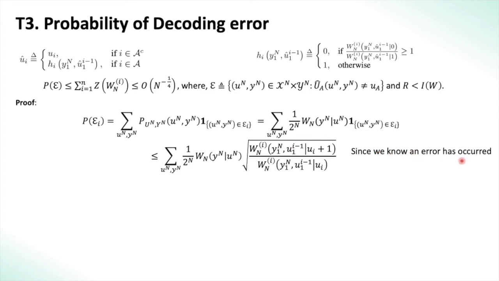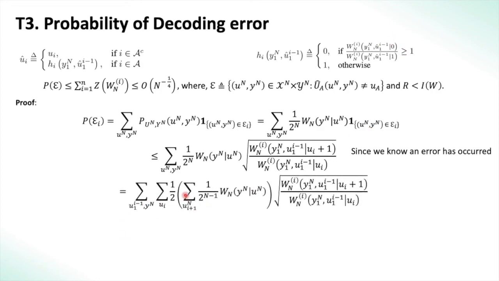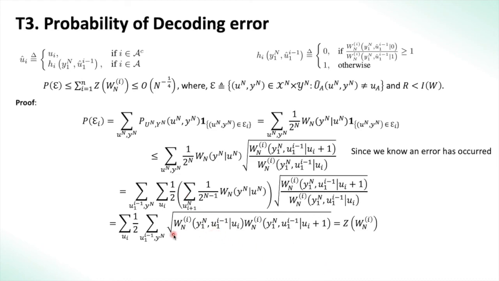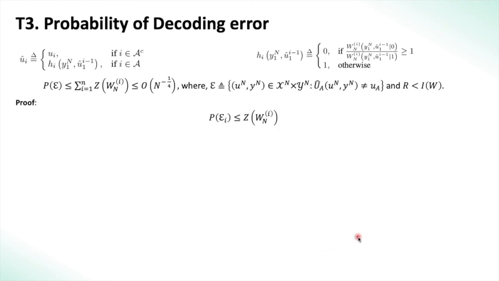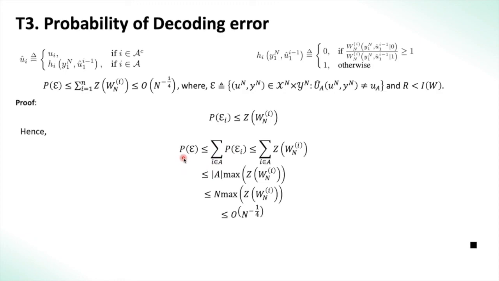Now since we know that an error has occurred, this indicator value is 1 only when u^n and y^n are in epsilon i. We have that the square root of W_N of i given the inverted bit was transmitted is going to be greater than 1, because if it was not greater than 1, there would have been no error actually. Hence we manipulate the summation a little more, do some massaging, and then get the form of Z of W_N over here. So this is actually Z of W_N. Therefore the probability of error, which is P of epsilon, is lesser than the summation of Z of W and i. Now this is evidently lesser than the max of Z of W and i over all i, times the size of A itself.